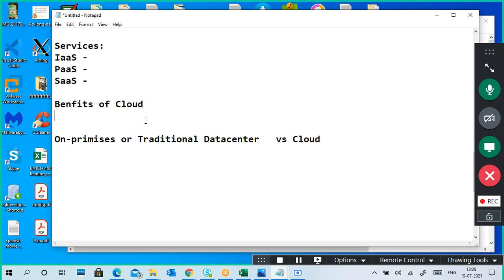The people who want to maintain their own data centers keep them in-house for security reasons, or maybe outside access reasons. But the cloud is a benefit for both small and large organizations, small, medium and large, because the overall cost will be less. In terms of security management, it is a highly secure option.